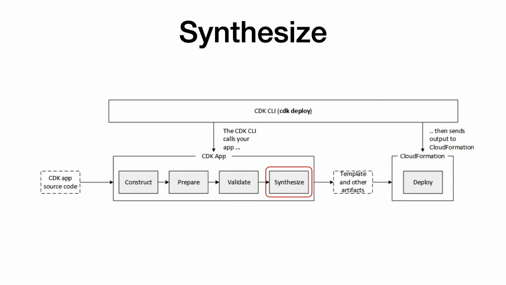This phase is responsible to generate your cloud artifacts. Primarily, AWS CloudFormation templates are the output of this phase. Other artifacts include the Docker images, application bundles, and other deployment artifacts which are required to run your business applications. This phase is triggered by a call to the synth method on the app construct. Again, it traverses the app construct tree during this phase and invokes the synthesize method on all the constructs.